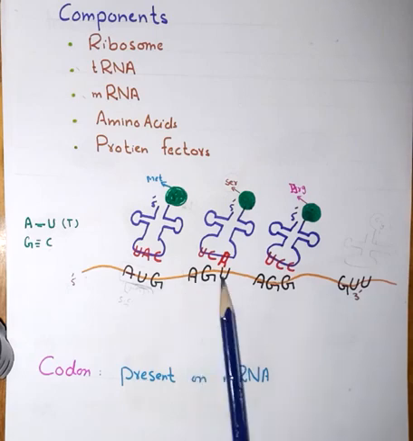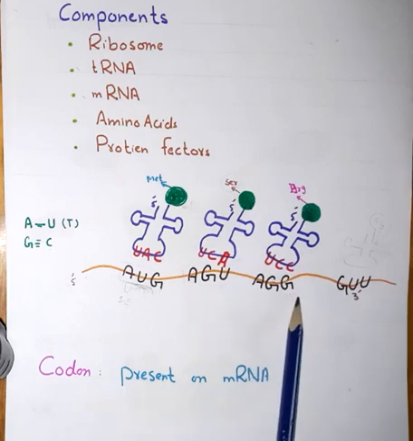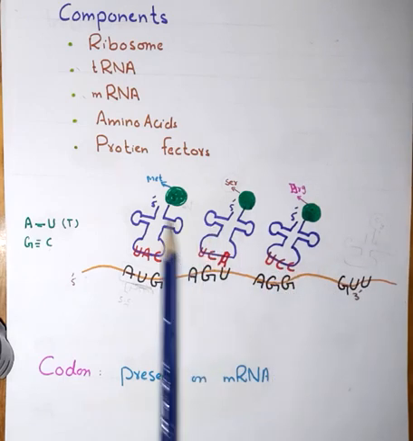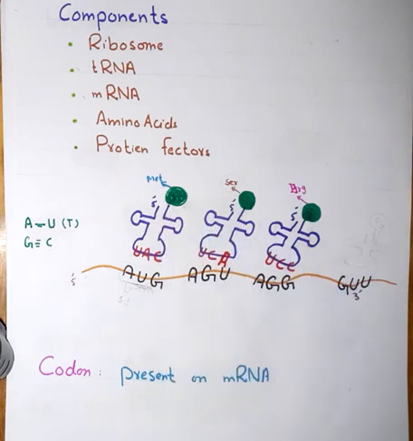Similarly, AGU codes for serine, and the anticodon UCA will be present on the transfer RNA. AGG codes for arginine, and the anticodon UCC is present on the other side of the transfer RNA. Now, all these amino acids will link together and make a chain of amino acids. And you know that a chain of amino acids is basically called a protein. So in this way, protein synthesis will take place.